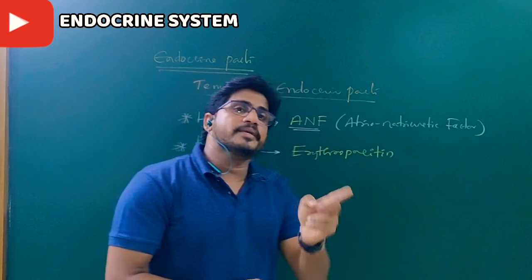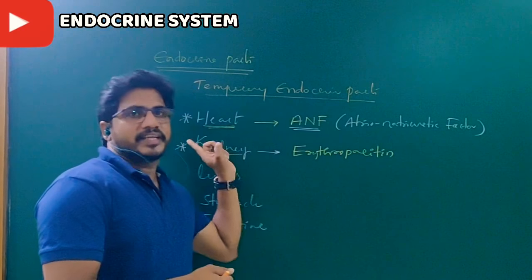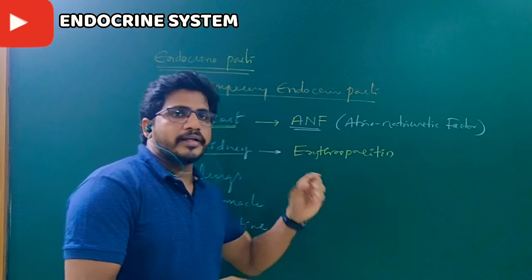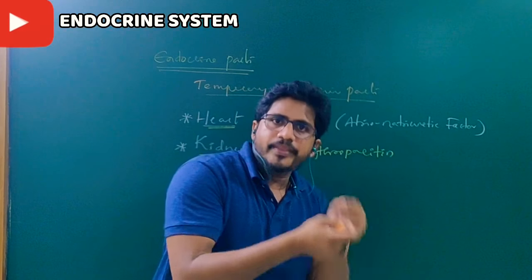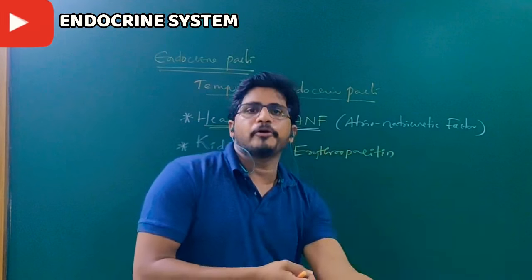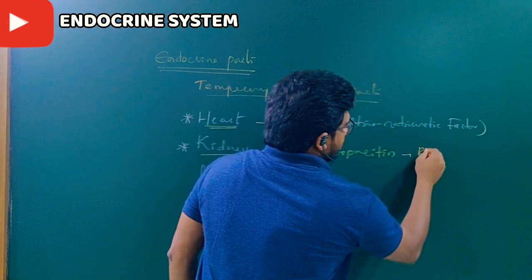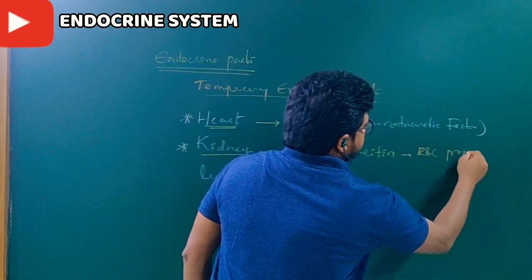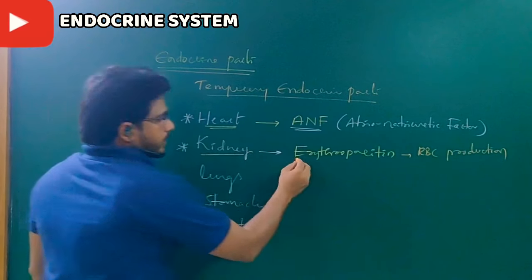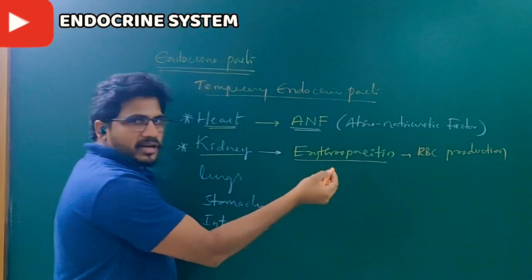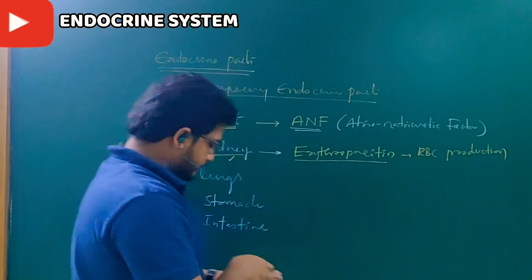For the production of RBC in the bone marrow, this hormone should come from the kidney and reach its target, the bone marrow, and then RBC will be produced. So erythropoietin helps in RBC production. Clear? So the source of erythropoietin is the kidney and its target is the bone marrow.